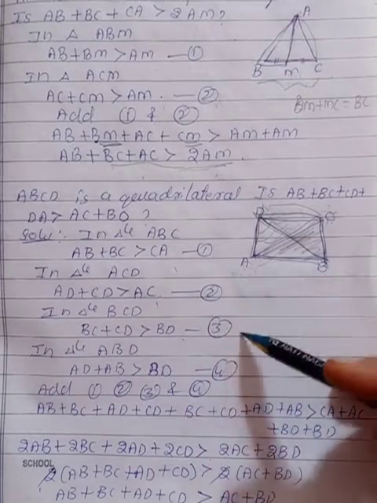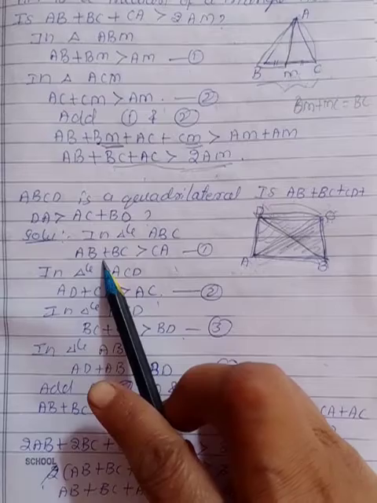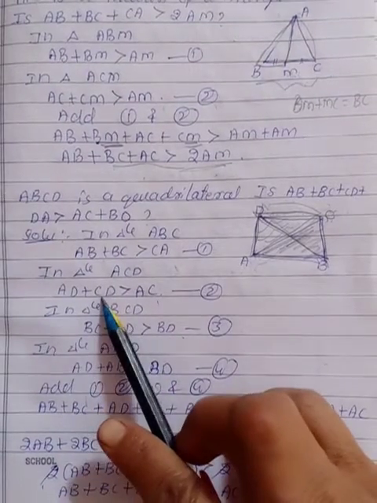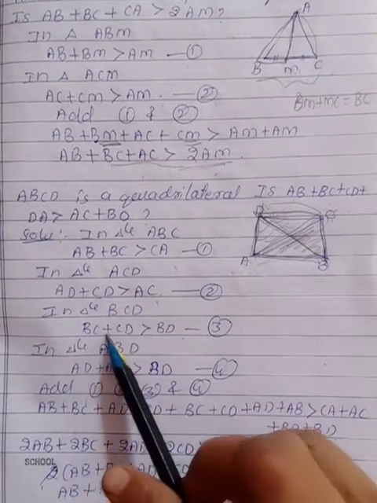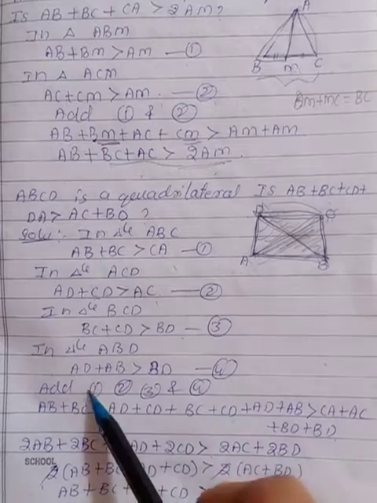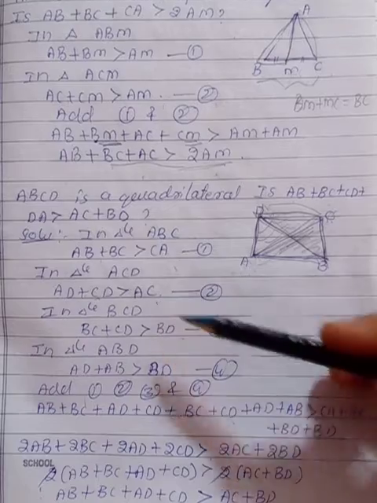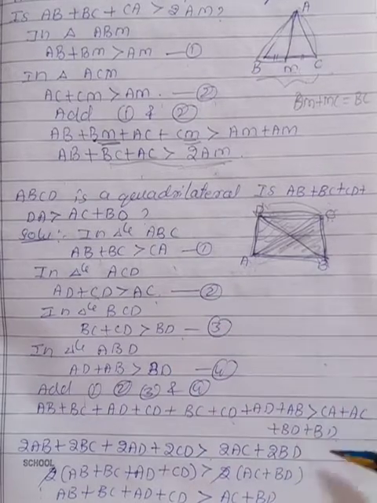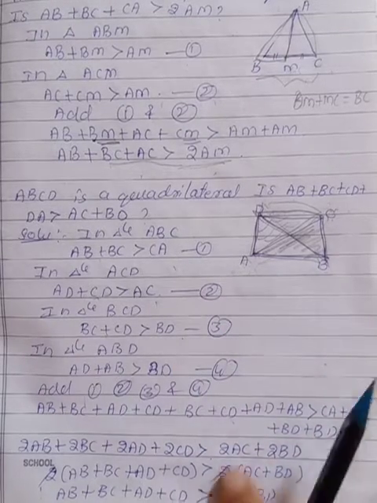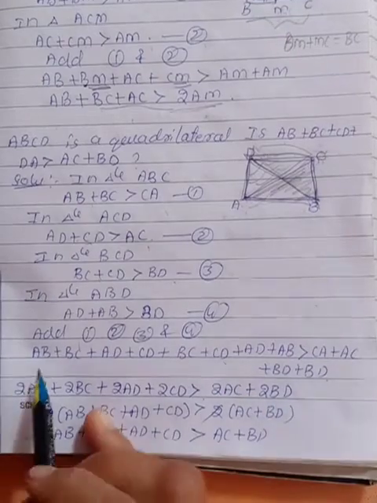Add 1, 2, 3 and 4. LHS is AB plus BC plus AD plus CD plus BC plus CD plus AD plus AB. RHS part is CA plus AC plus BD plus BD. After adding, just observe all are having 2, 2.